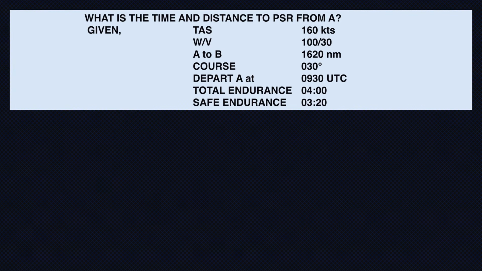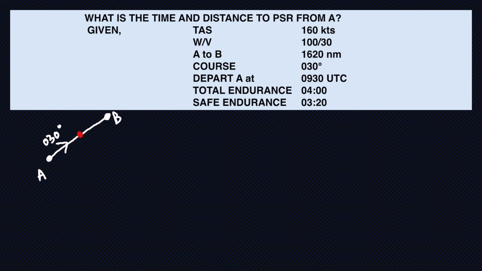So in this question, I am given course and wind velocity. So as we did for CP, I will use my flight computer for finding the ground speeds. Before that, let me draw the diagram. So we are going from A to B. The course is 030 degrees. That's why I have drawn it like this. Let's say PNR is over here.